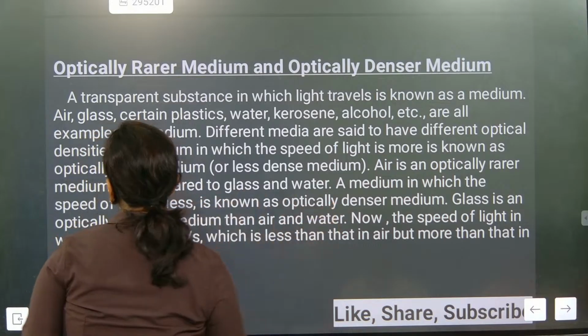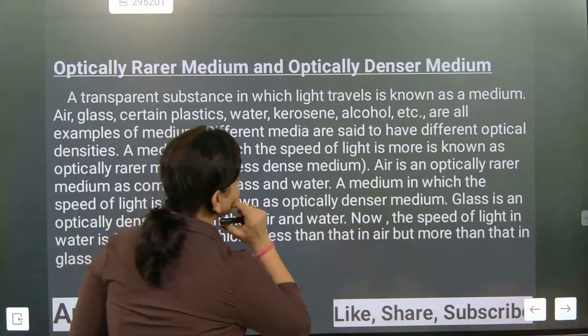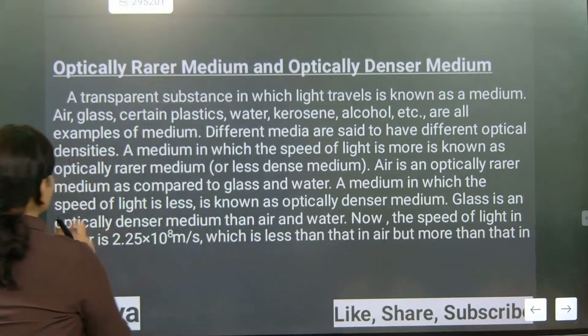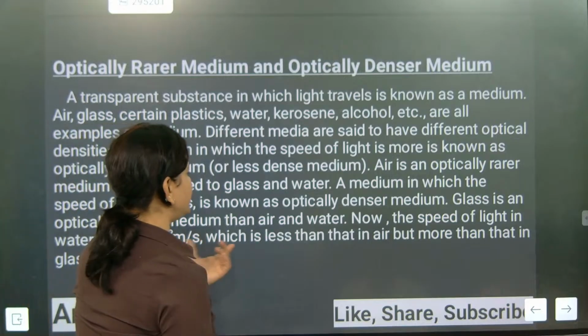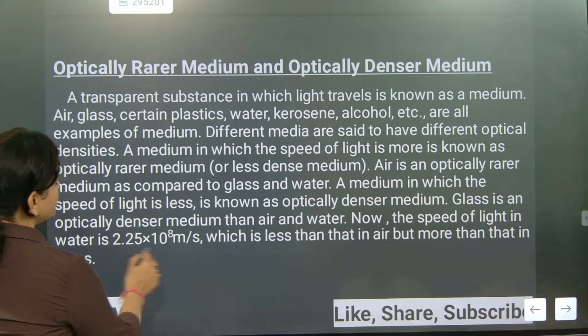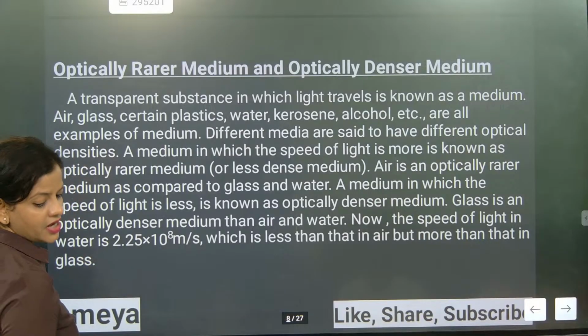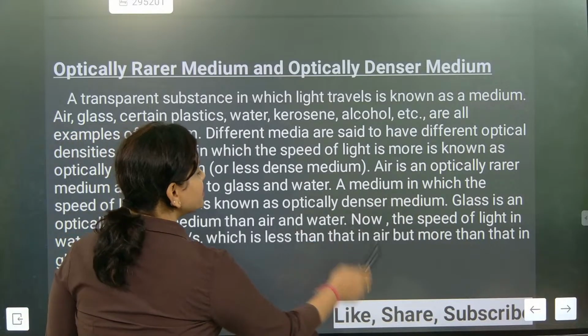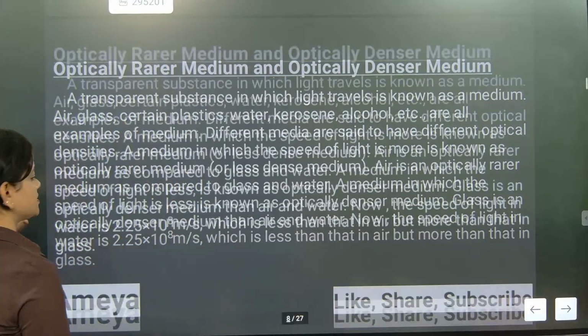Now, a medium in which the speed of light is less is known as an optically denser medium. Glass is an optically denser medium than air and water. The speed of light in water is 2.25 into 10 to the power 8, which is less than in air but more than in glass.